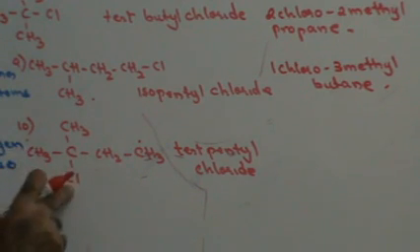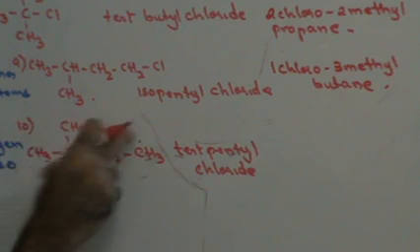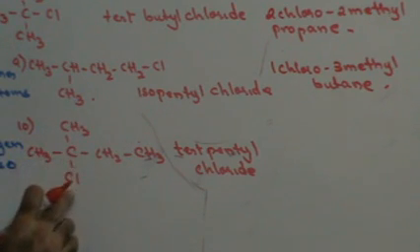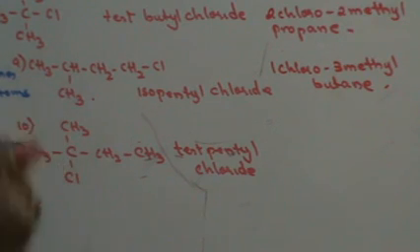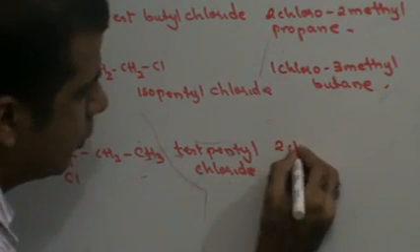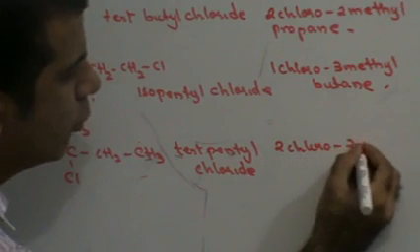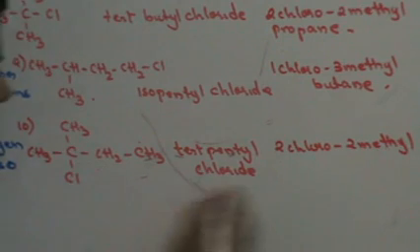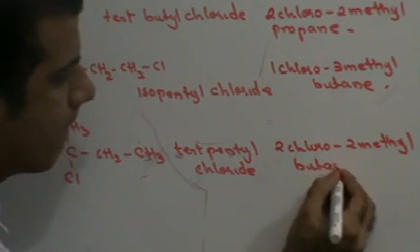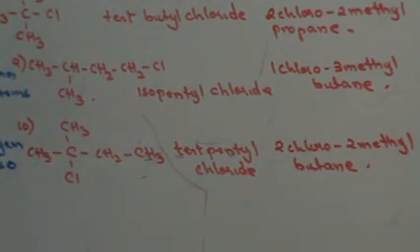Since this carbon atom is closer to chlorine, therefore this will be the first carbon atom. That means chlorine is attached to the second carbon atom. Methyl group is also attached to the second carbon atom. So this is going to be 2-chloro, 2-methyl, 2-chloro, 2-methyl butane. 4 carbon atoms.